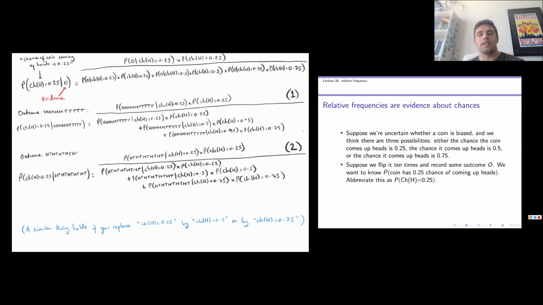So the right-hand sides, this is the upshot of equations 1 and 2, are equal.